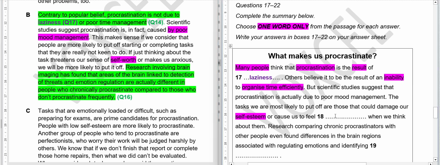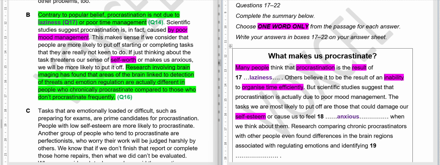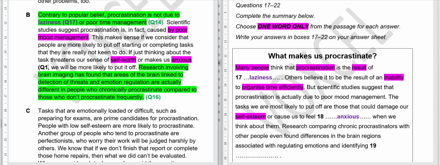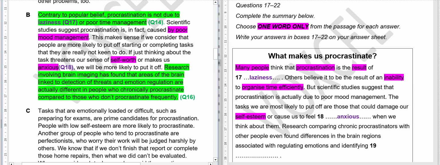Yes, the answer to this will be anxious. So this is our word that we were looking for, and this is our answer to question number 18. I hope it is clear. If you have any doubts, you can rewatch this particular question so that it can be clear to you.